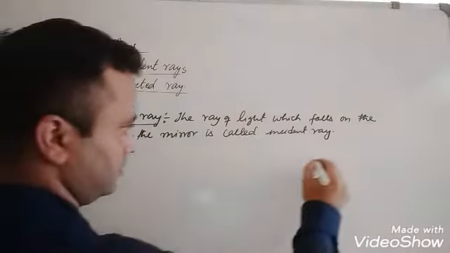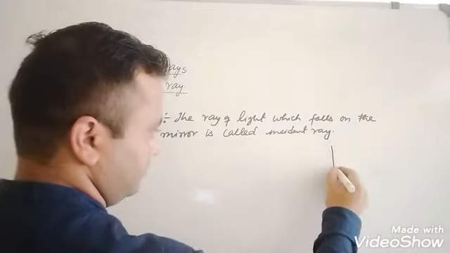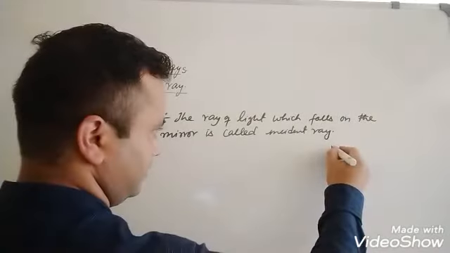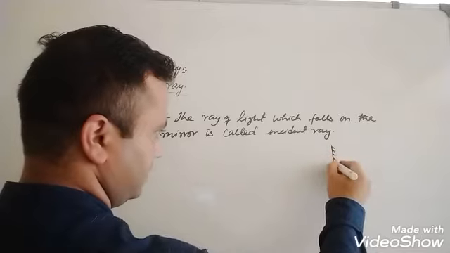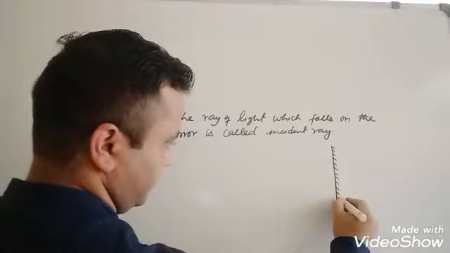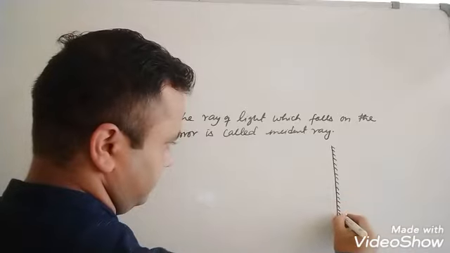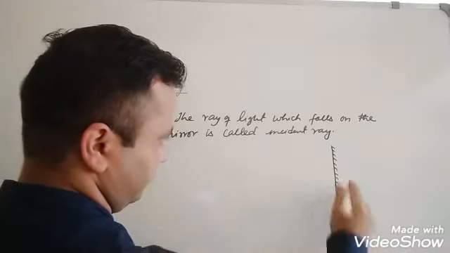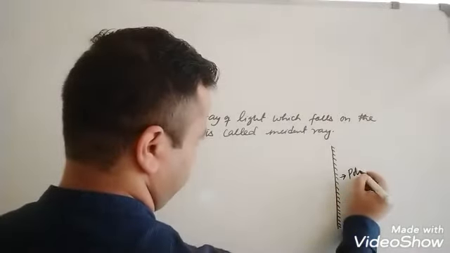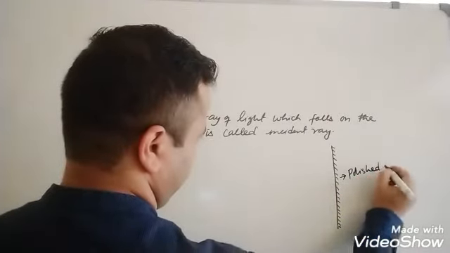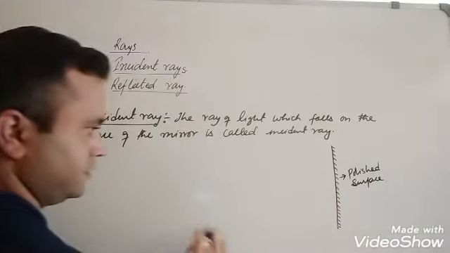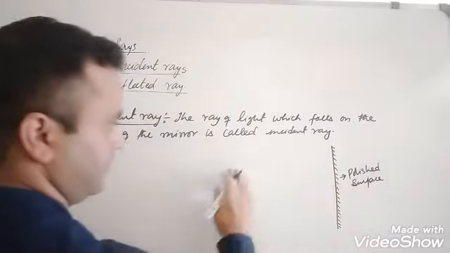So we consider the mirror. We can consider it as horizontally as well as vertically. So we consider the mirror as vertical. It is vertical mirror. Now back side of the mirror is polished surface. And front side is the reflecting surface.